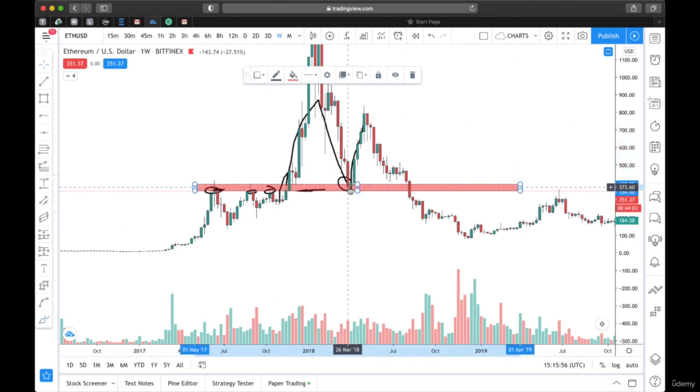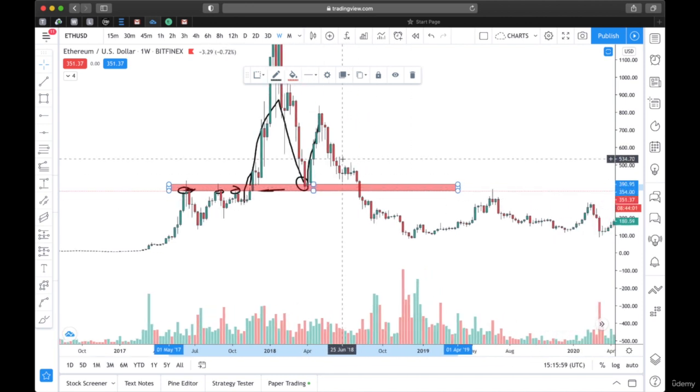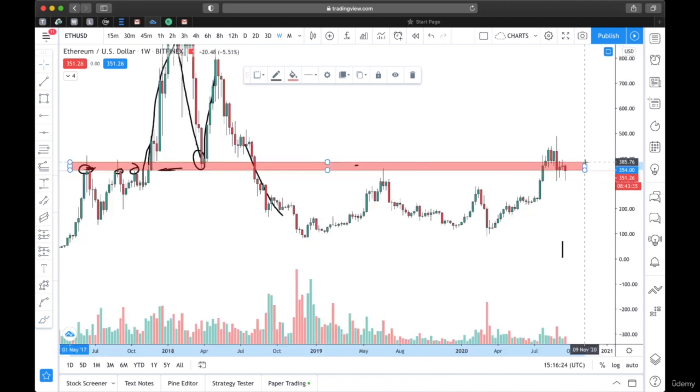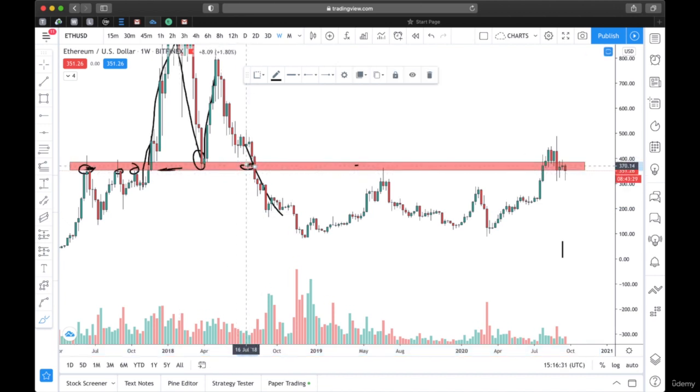After becoming support again, when price broke it downwards, it started serving as resistance again. As soon as it broke below this support here, what happened? It started serving as resistance. So it was resistance, later it turned to support, now it's serving as a resistance. So when it came down, price touched it, came down again.